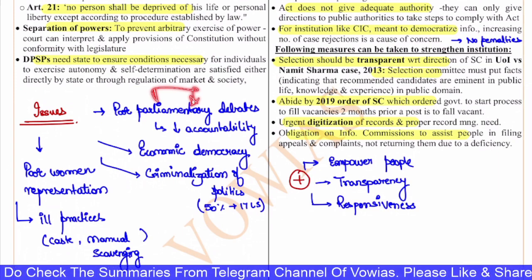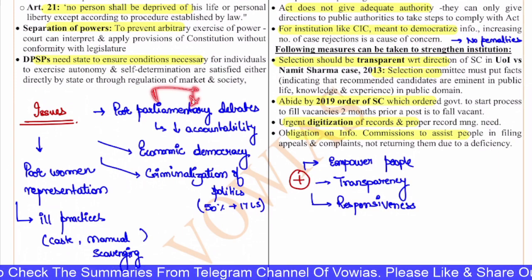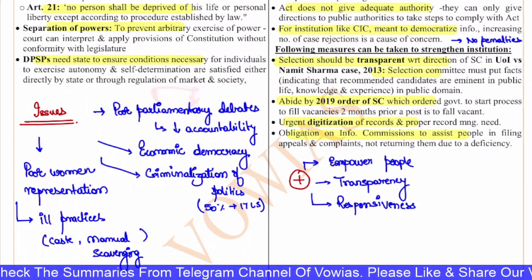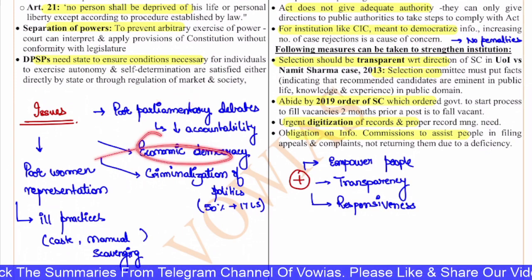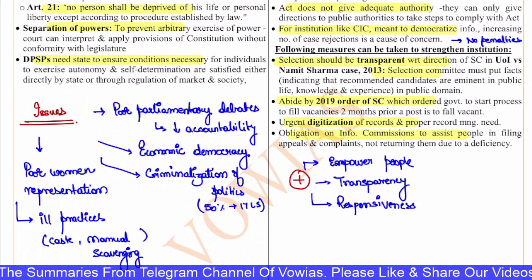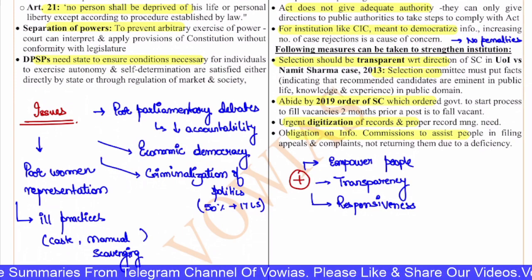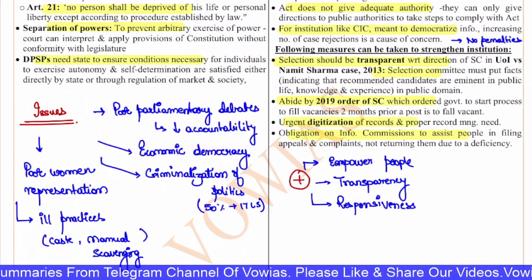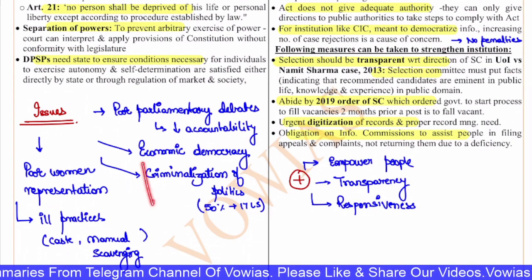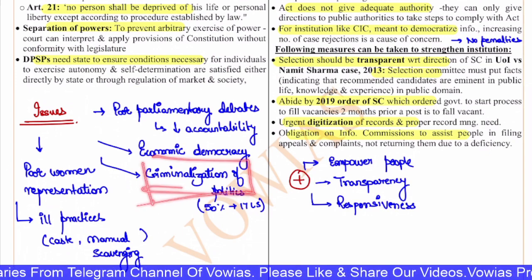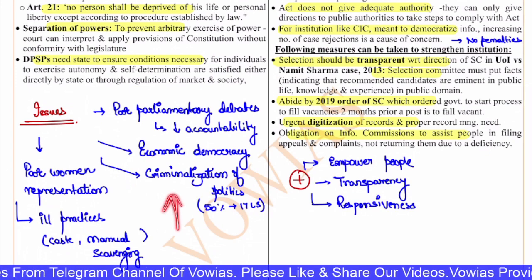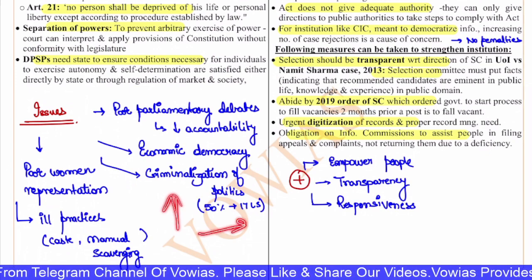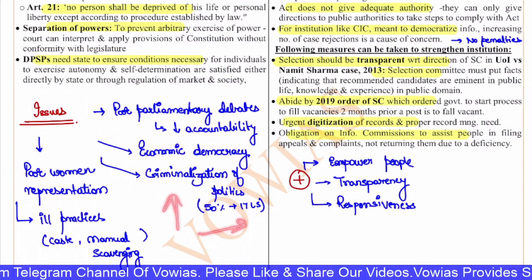There is an issue with economic democracy because of the lack of opportunities, you can say, the lack of jobs, and also the increase in the disparity between the rich and the poor, that is also an issue. The criminalization of politics is also an issue in our democracy. In the 17th Lok Sabha, more than 50% of legislators have criminal cases against them.